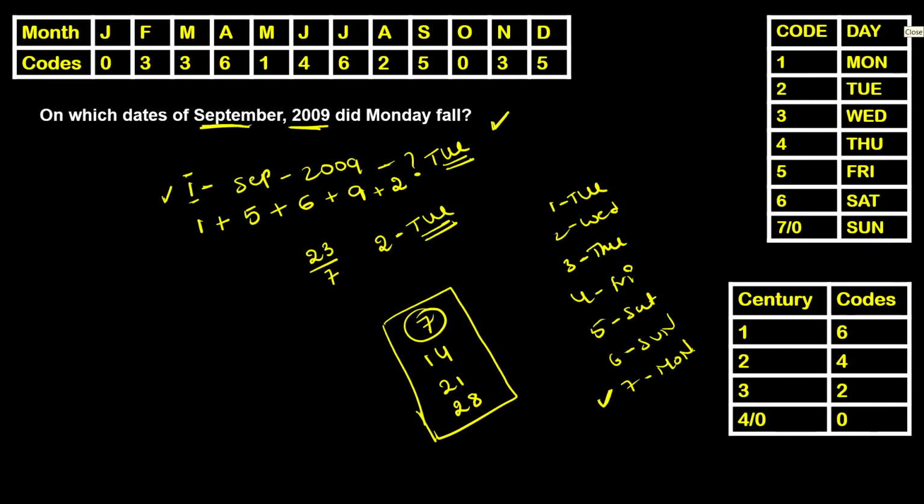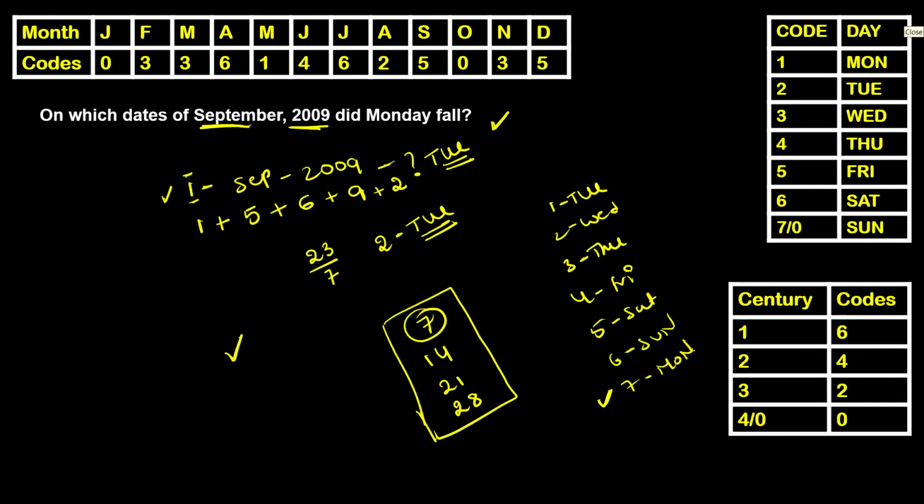So in order to find on which dates Monday falls in the given year and month, this is the approach to solve the question. Once we know the day for any particular date, based on that we can find the remaining required days.